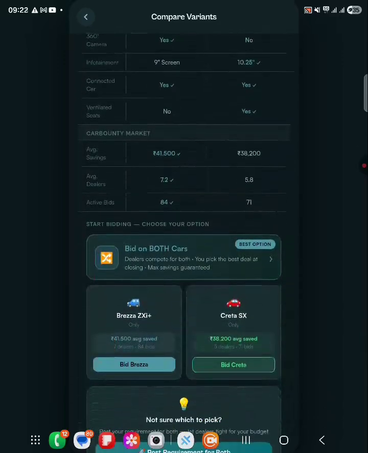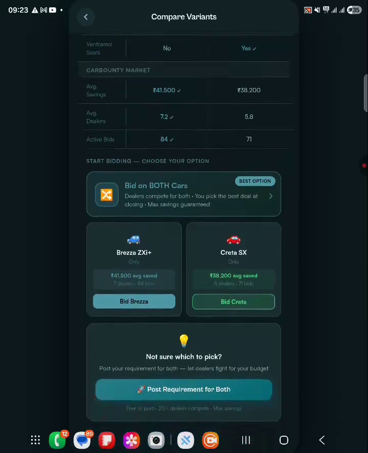So two things can happen here. If the buyer finds out that yeah, Brezza is better, he can start the room for the Brezza. If he wants that Creta is better, he can create a room for the Creta also. But if he thinks both the cars are good, and he wants to compare the cars on the price basis, he can post the requirement for both the cars, and a room will be created where